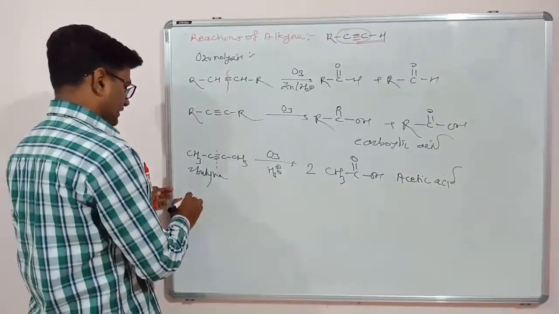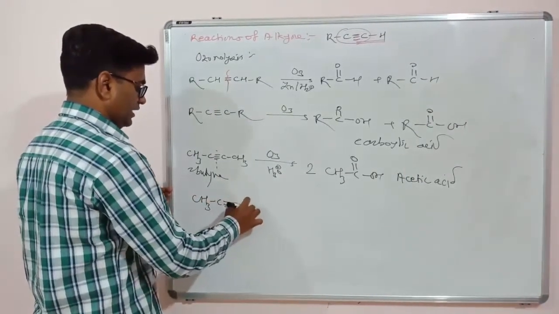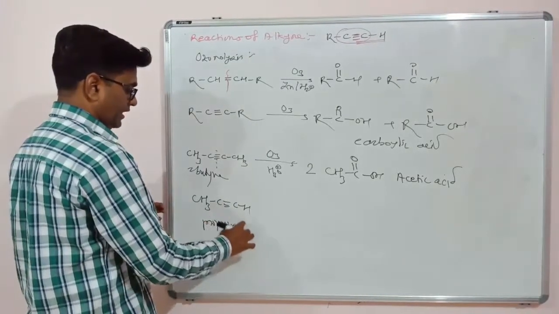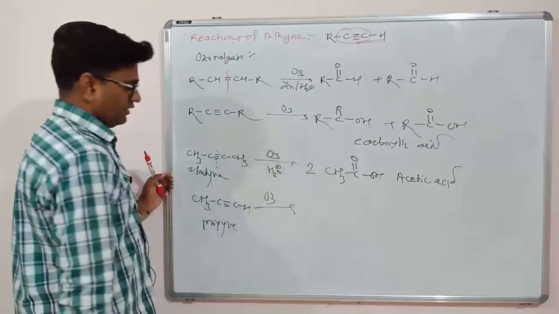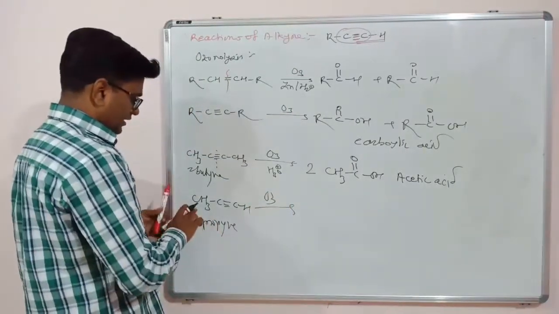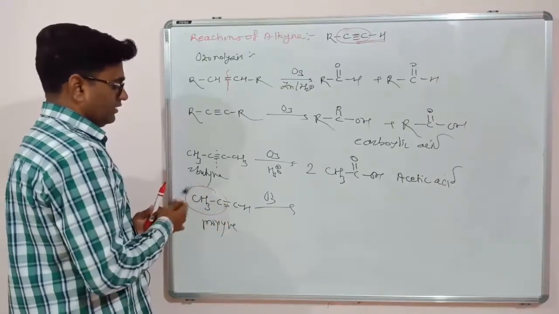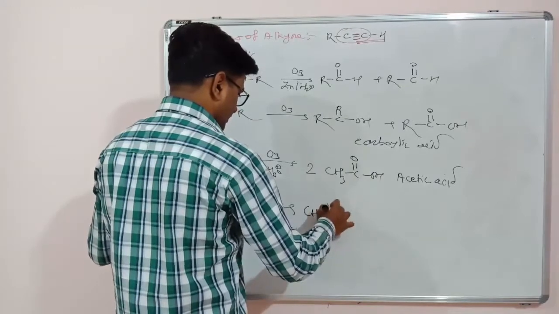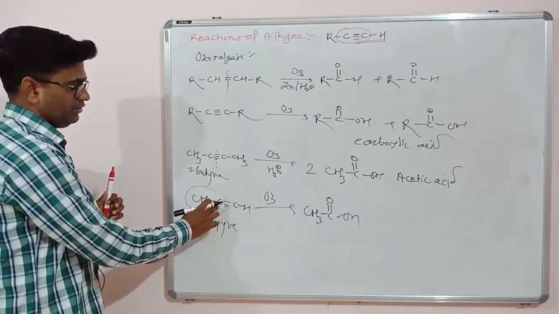If we have a terminal alkyne like CH3 C triple bond CH, that is propyne, then with ozone, the non-terminal end forms the carboxylic acid group, CH3COOH.